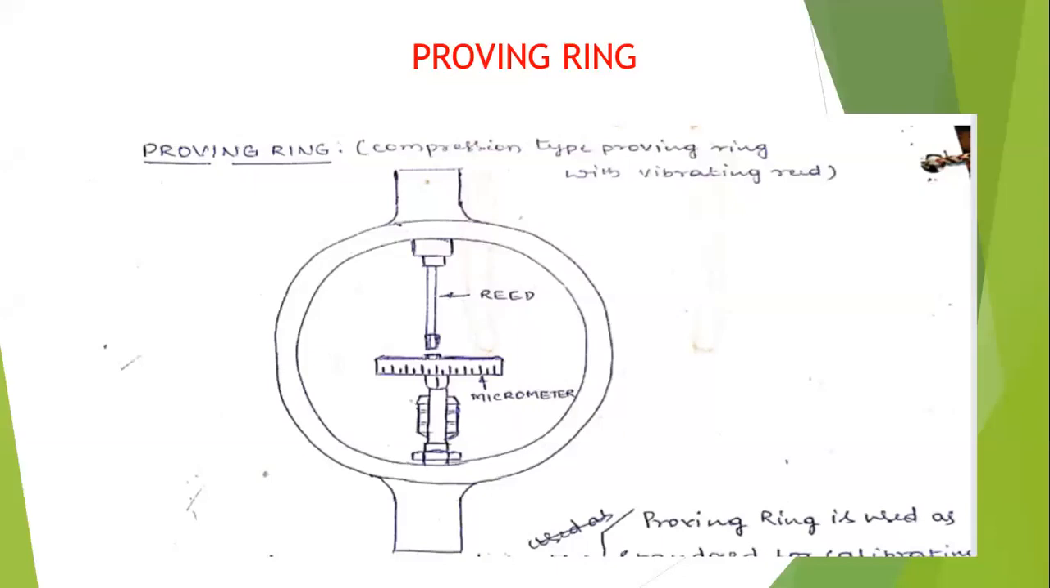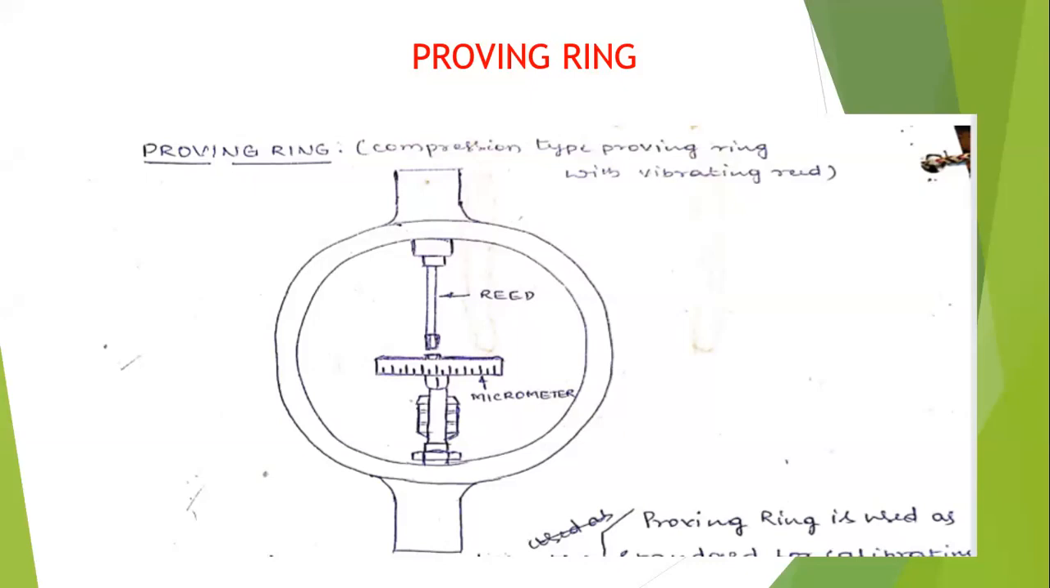Write down one more question. Explain briefly with the neat sketch the principle of operation of proving ring. Put a question mark.